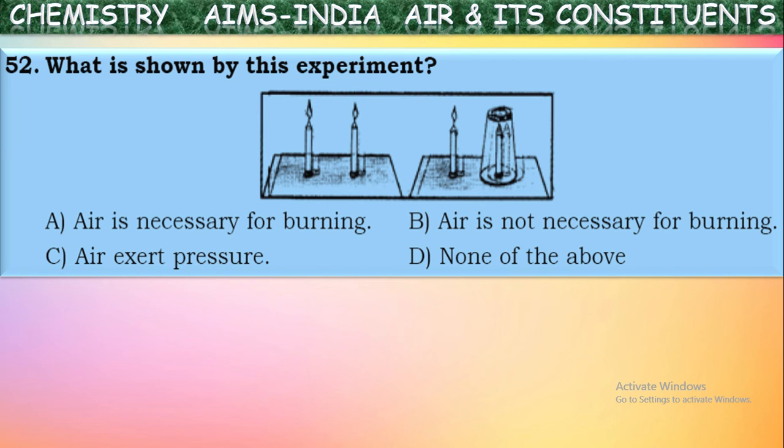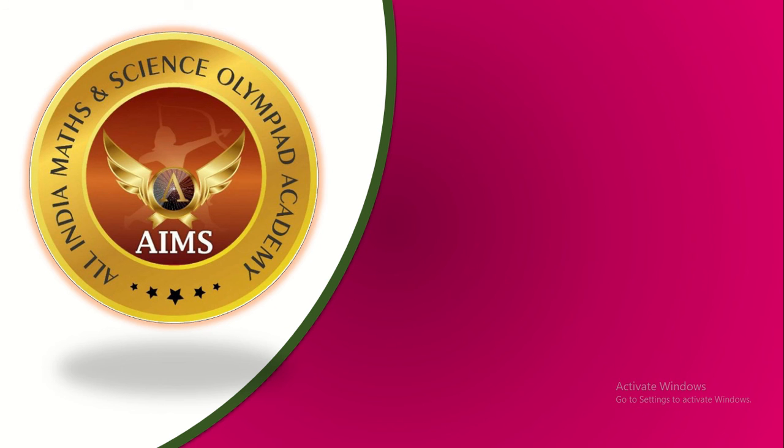See here, air is necessary for burning, or air is not necessary for burning. Which is correct here? Yes, for burning of a candle, not only a candle, for burning of any material or substance, air is necessary. That is proved here, isn't it?